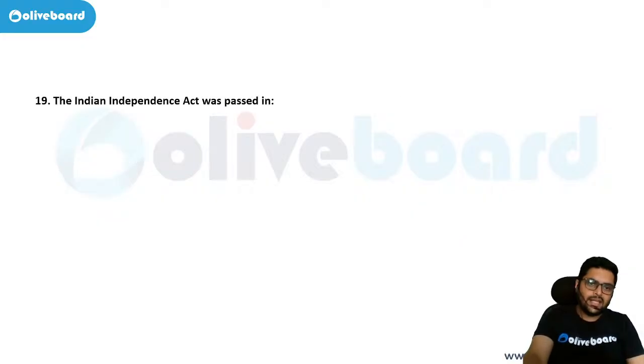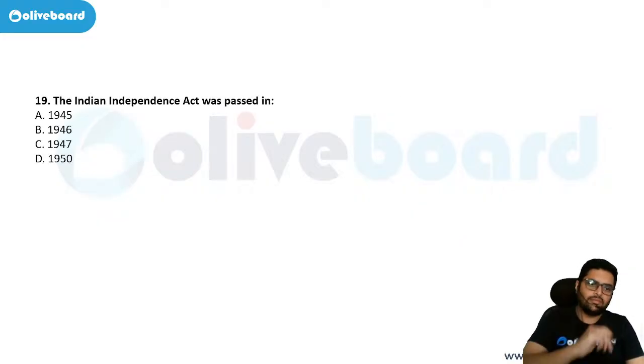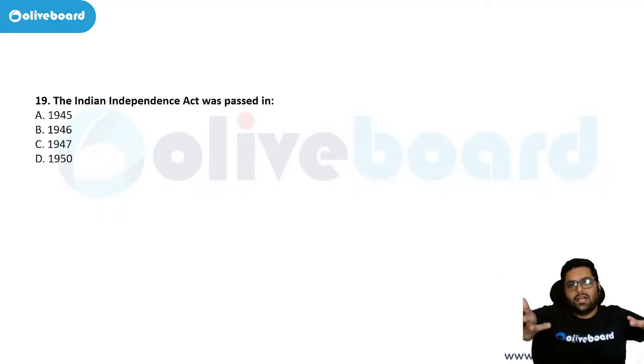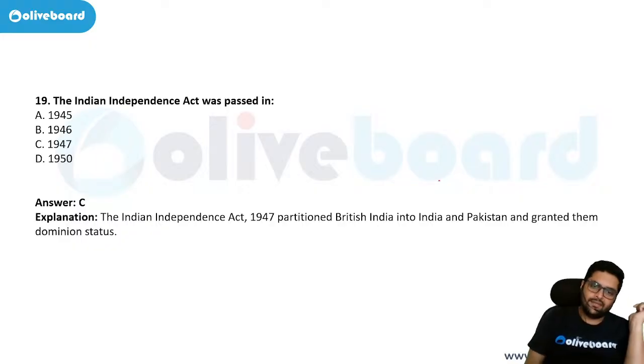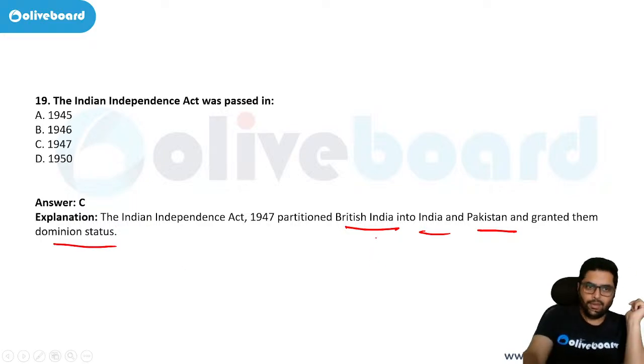The Indian Independence Act was passed in which year? Very easy. When we got our independence, obviously in that time. So this is a common sense question, right? 1947. It partitioned British India into two dominions, India and Pakistan, and granted them dominion status. Then the powers were transferred and India became a republic.